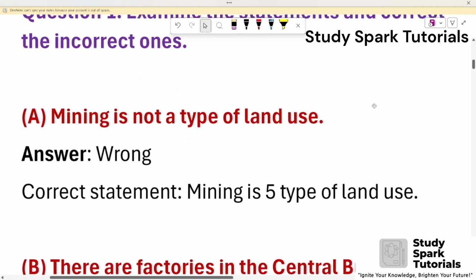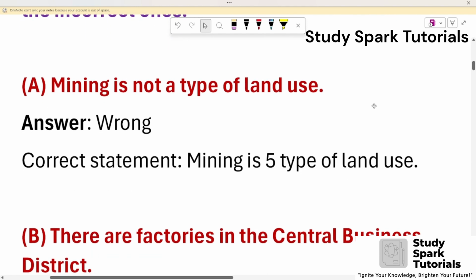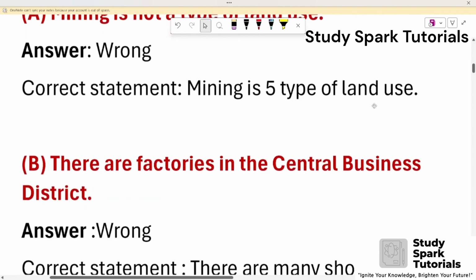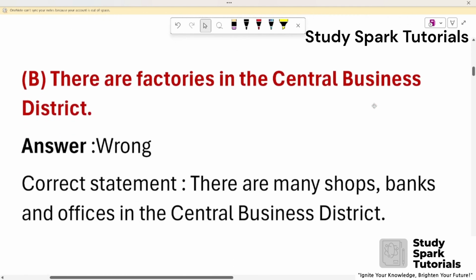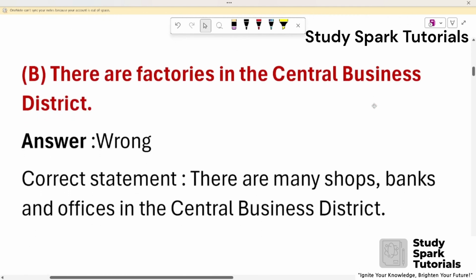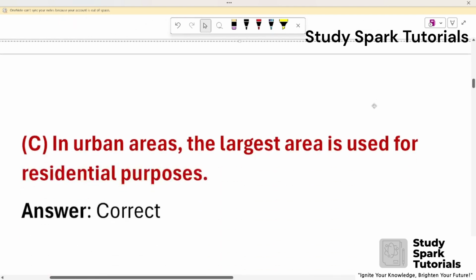A. Mining is not a type of land use. Answer: wrong. Correct statement: mining is a type of land use. B. There are factories in the central business district. Answer: wrong. Correct statement: there are many shops, banks and offices in the central business district.